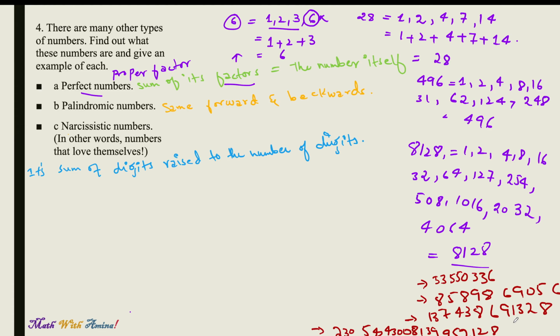So you know these are very big, large numbers, which are an example of perfect numbers. I hope it's all clear to you now.